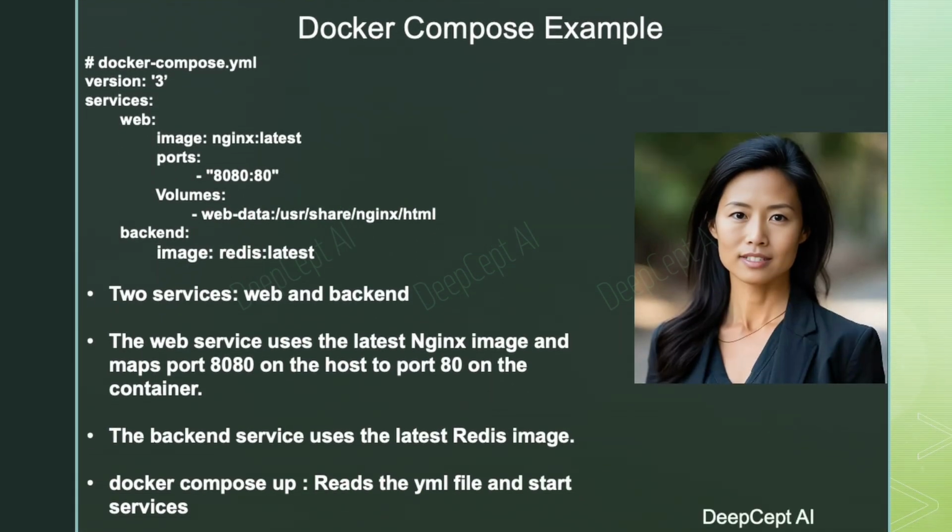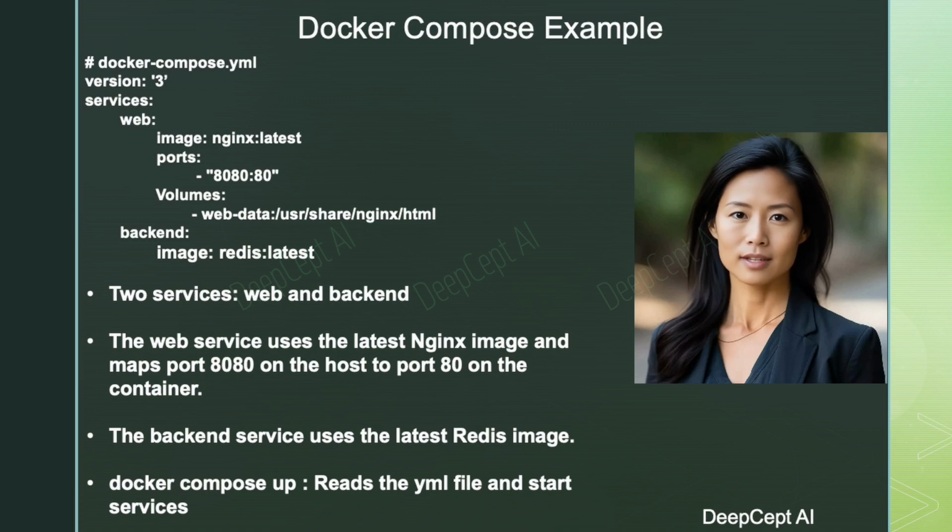Let us consider a simple example of a web application with a front-end and a back-end service. This Docker Compose file defines two services, web and back-end. The web service utilizes the latest Nginx image and maps port 8080 on the host to port 80 on the container. The volume key mounts the web data directory on the host to the specified directory inside the container. The back-end service employs the latest Redis image.